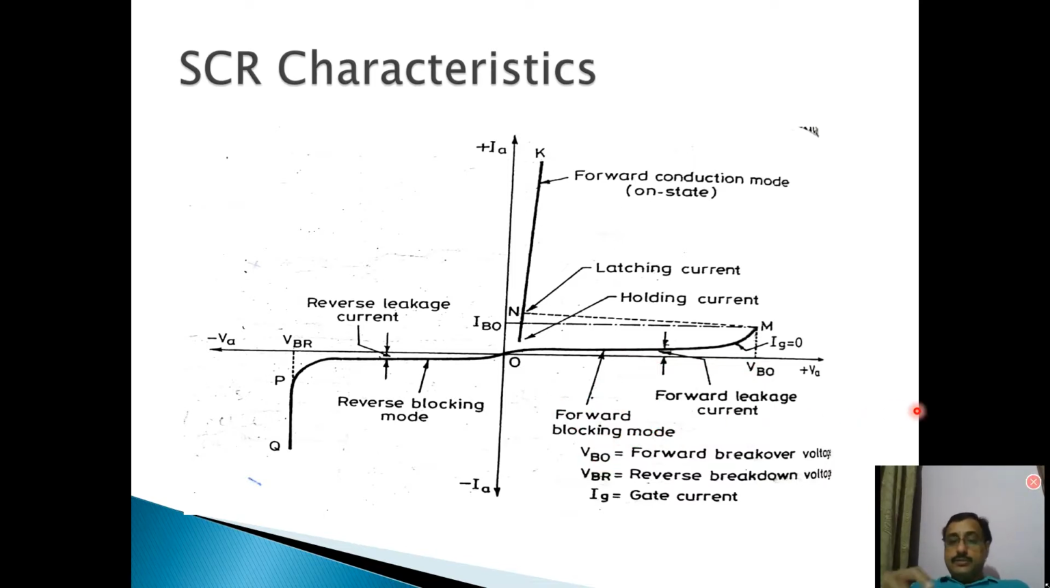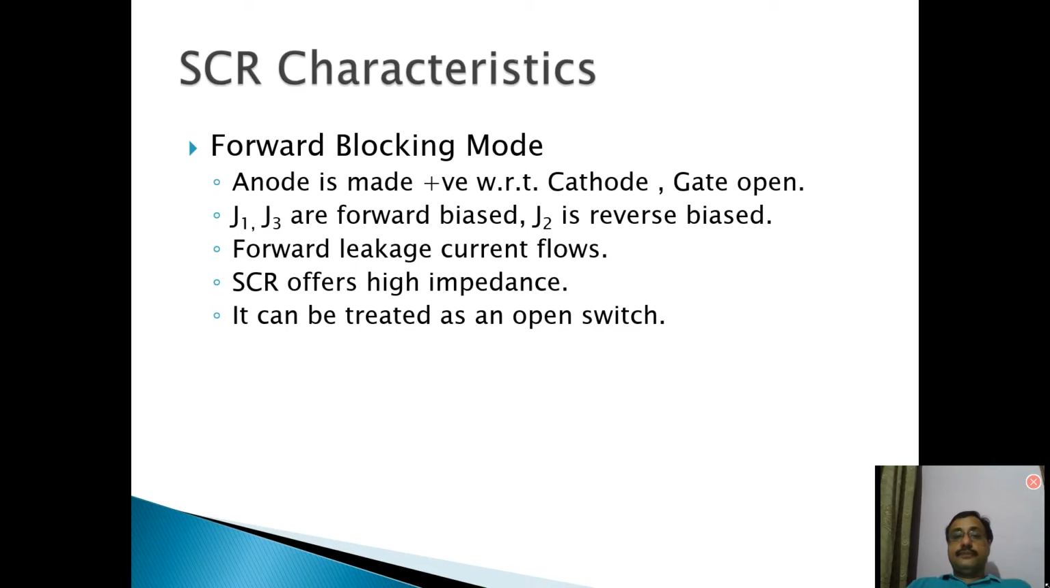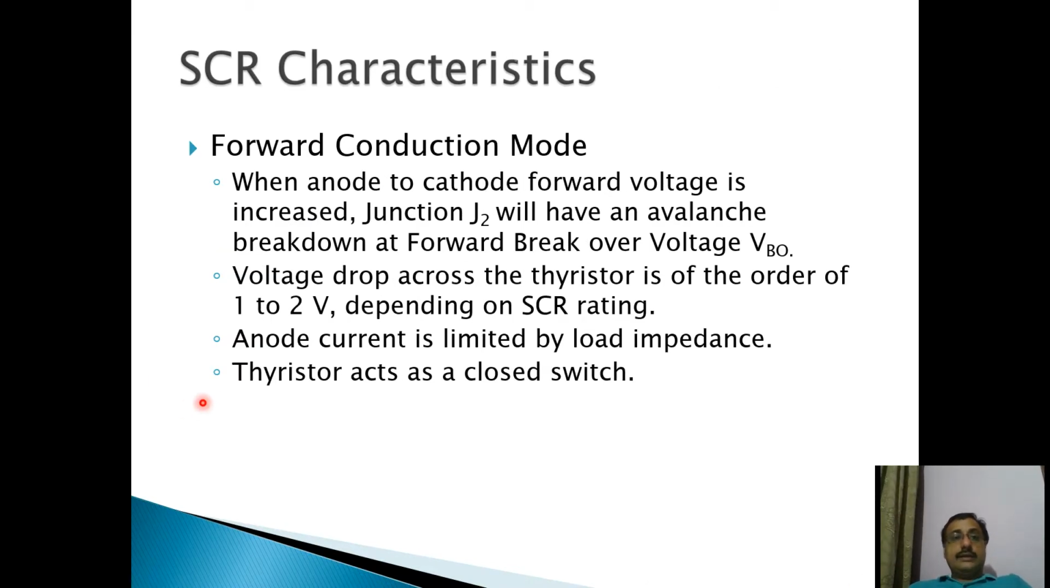Now in this mode your SCR is like an open switch, and it gives a large amount of impedance. It shows a large amount of impedance and no current flows through the load. So this is forward blocking mode. Now another is forward conduction mode.